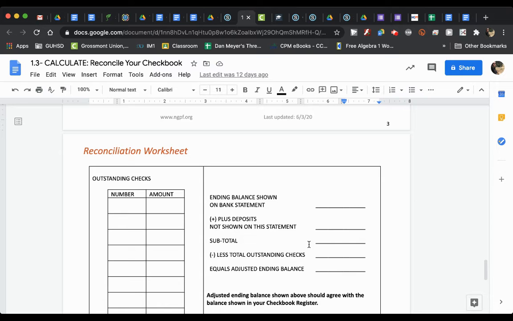Once I have my subtotal, I would move on to the next line and write down if I had any outstanding checks, so anything that I was losing money to. If I paid for anything that I didn't necessarily see match up between the checkbook register and the bank statement, I'm going to write that total here. And then I'm going to subtract whatever that amount is from my subtotal to get my adjusted balance. So please make sure while you are doing this that you are asking questions, paying attention, and also reading the directions.